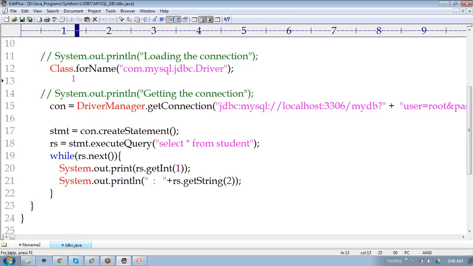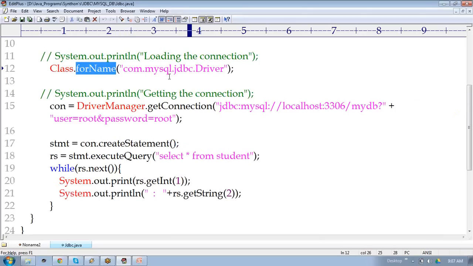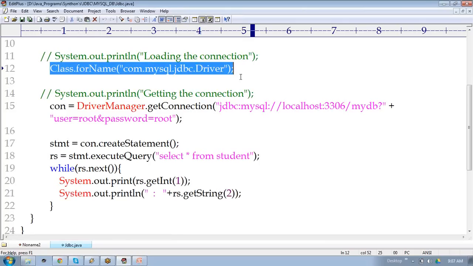Class is defined in which library? Class is defined in the java.lang library. java.lang is the supermost package, right? In that library, Class is a class name and forName is a static method. I hope you know the difference between non-static and static. Non-static can be called only through an object, but static can be called through the class name. Now by using this statement, we are loading the driver. What does that mean? The Java program is going to be connected to a database. Now what kind of database is going to be connected? That we are informing here.